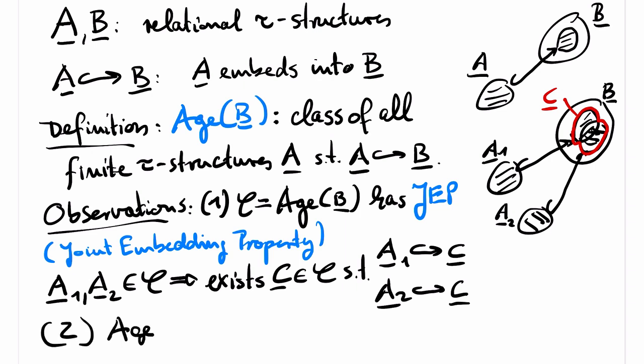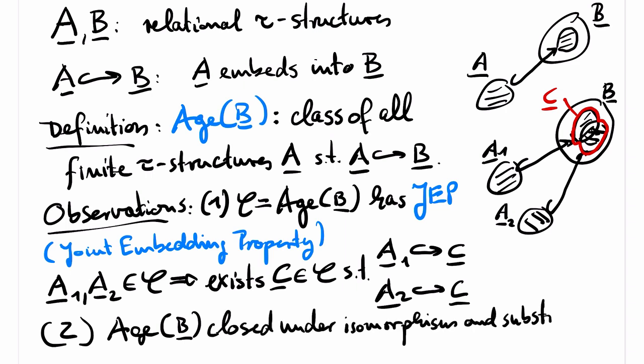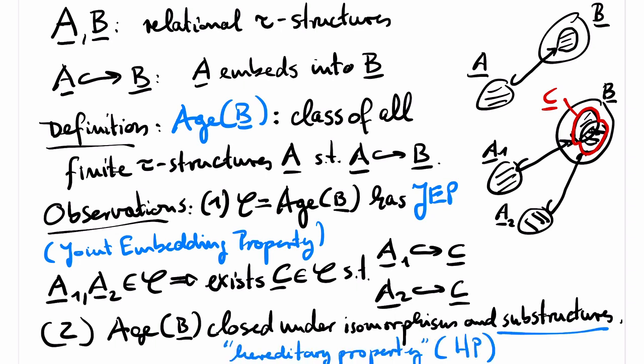Second observation. Clearly the age of any structure is not only closed under isomorphism, but also under substructures. This is clear because if A embeds into B, then any substructure of A also embeds into B. You just have to restrict the embedding to the substructure. The property of being closed under substructures is sometimes called the hereditary property, HP. Our first lemma shows that these conditions on classes of finite relational structures characterize the property of being an age.